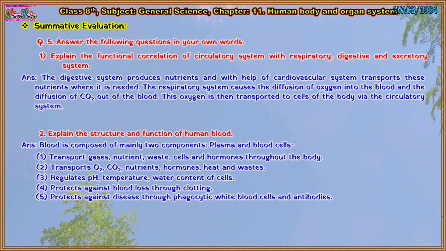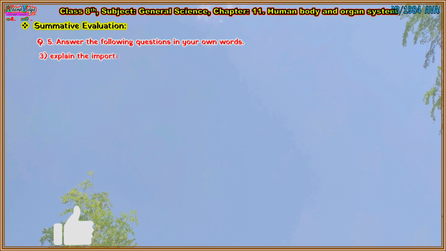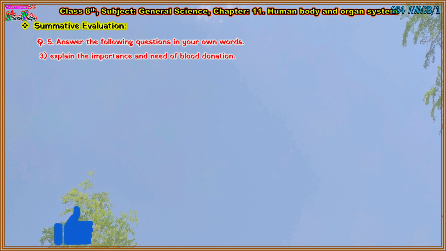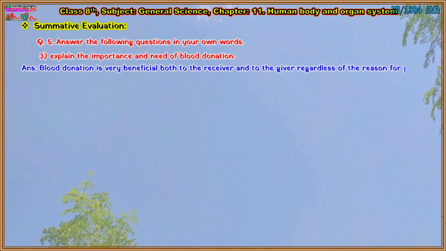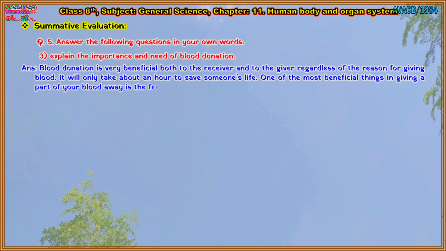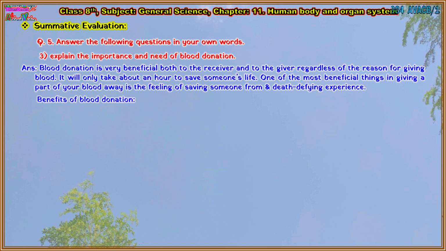Another, or third, question: Explain the importance and need of blood donation. Answer: Blood donation is very beneficial both to the receiver and to the giver, regardless of the reason for giving blood. It will only take about an hour to save someone's life. One of the most beneficial things in giving a part of your blood away is the feeling of saving someone from a death-defying experience. Benefits of blood donation.